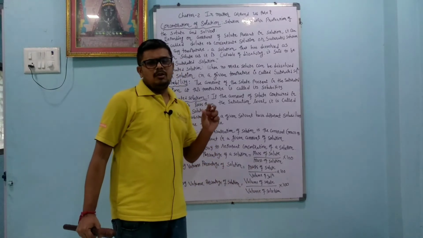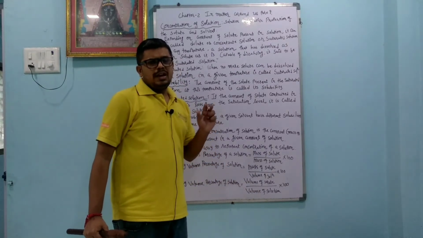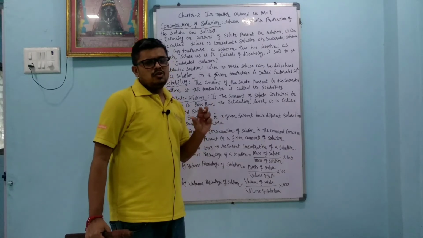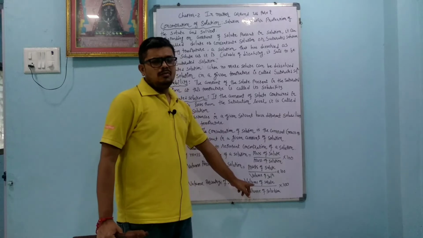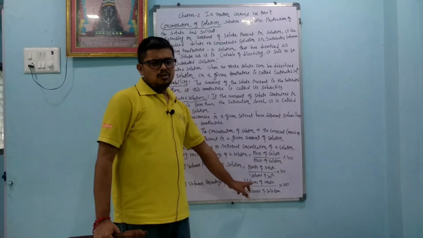If I take 2 ml of ethanol and dissolve it in 98 ml of water, then the total solution is 100 ml. So I can say that it is a solution of 2% volume by volume ethanol.